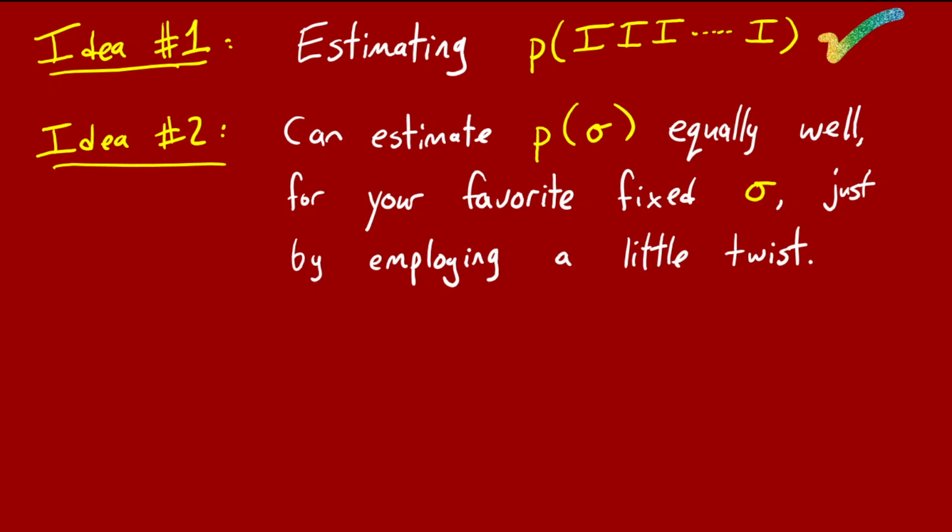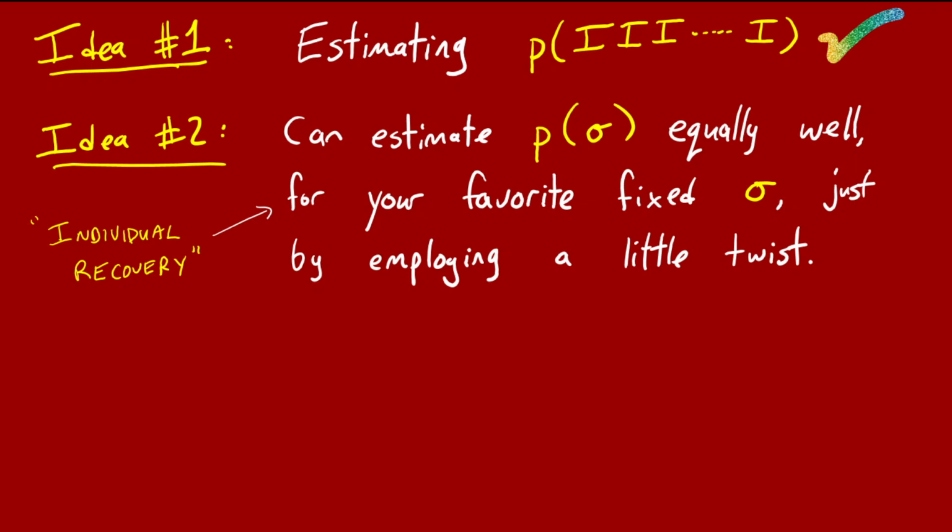And it's just a little twist. You conjugate your inputs and your outputs, something like this. And that lets you learn based on sigma, and that lets you estimate P of sigma. And this is why the actual overall algorithm doesn't just use ket 0, ket plus, and ket I in the input. It actually uses all 6 possibilities: 0, 1, plus, minus, I, minus I. Okay. So this ability to do this second thing is what's known as individual recovery in the literature on population recovery, the ability to estimate one particular string value. And population recovery refers to estimating all of them up to plus or minus epsilon simultaneously.